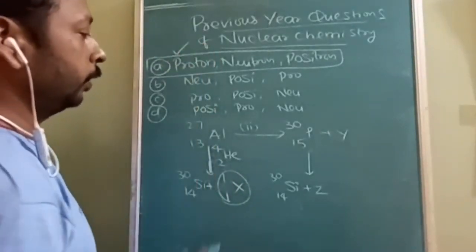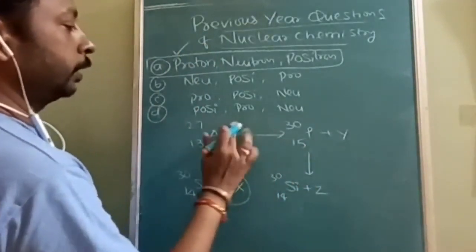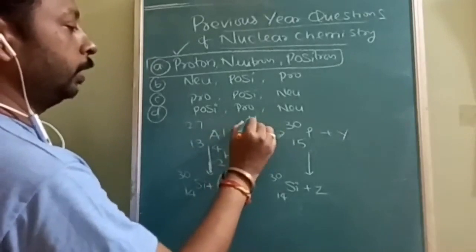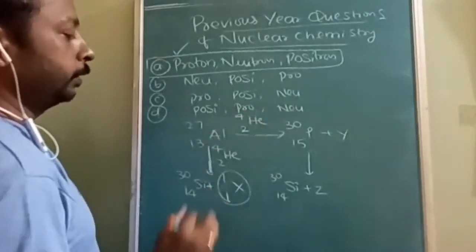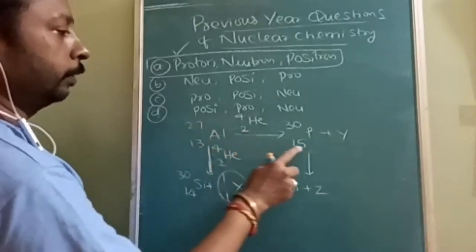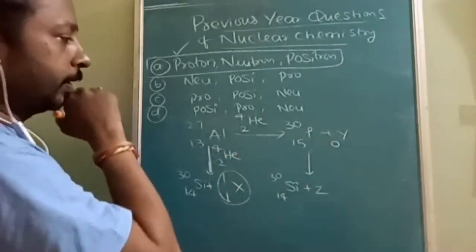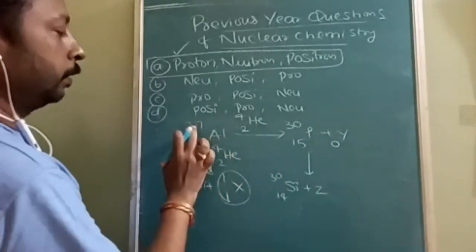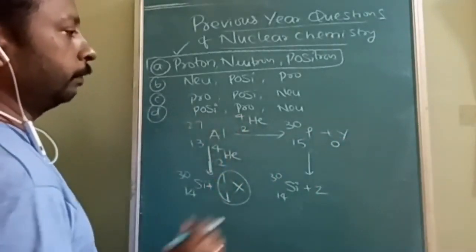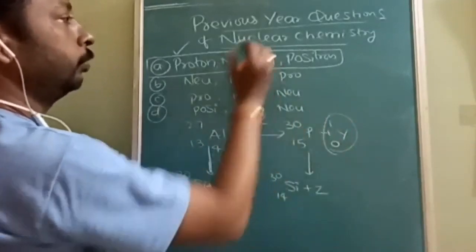Now let's check in this direction. Here I will write 2 helium 4. In the explanation, 13 plus 2 is 15, so the atomic number is 0. Let's check with the mass number: 27 plus 4 is 31, and here it is 30. So 0 comma 1, that means neutron.